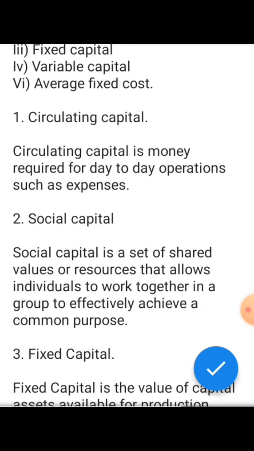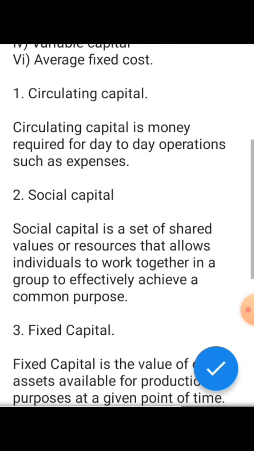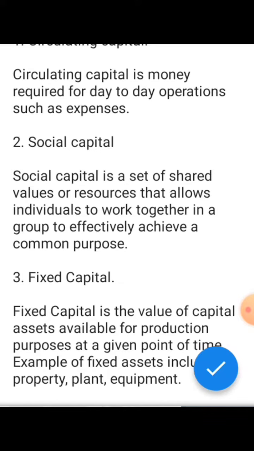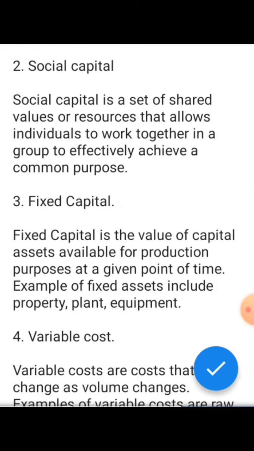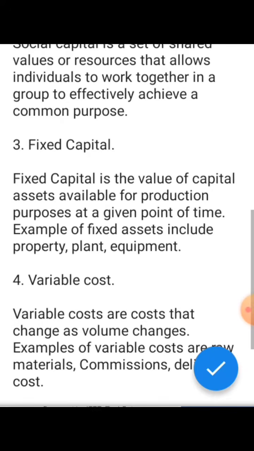You can take note of all this and write them down, or you can come back to this video and watch the answers. The third is fixed capital. Fixed capital is the value of capital assets available for production purposes at a given point of time. Examples of fixed assets include property, plant, equipment.